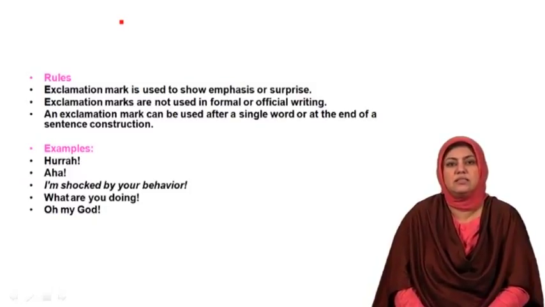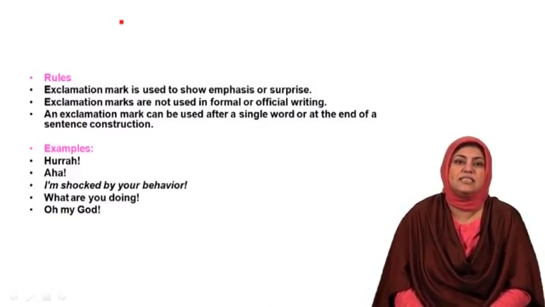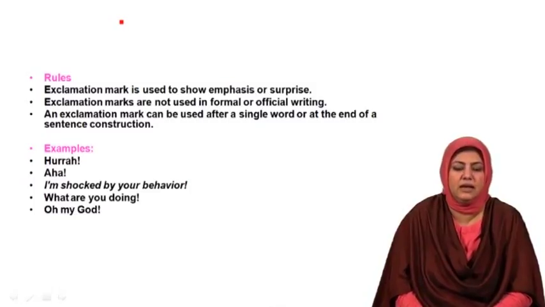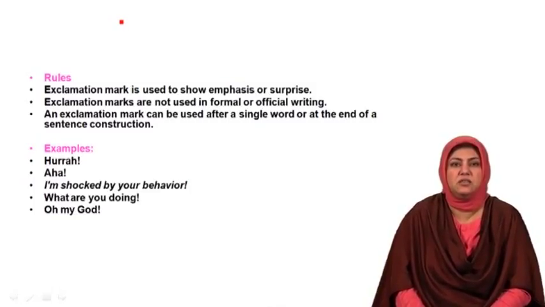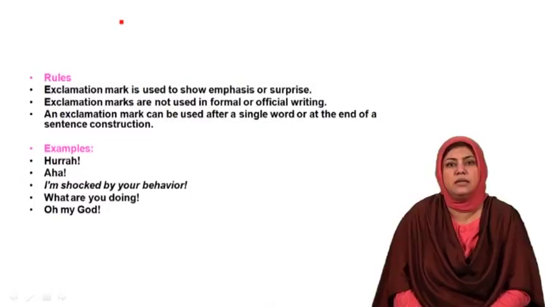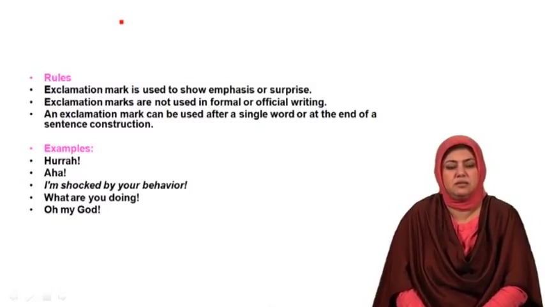But if I use an exclamation mark at the end of this, it represents my second way of saying that where I expressed the shock through my intonation and stress patterns.